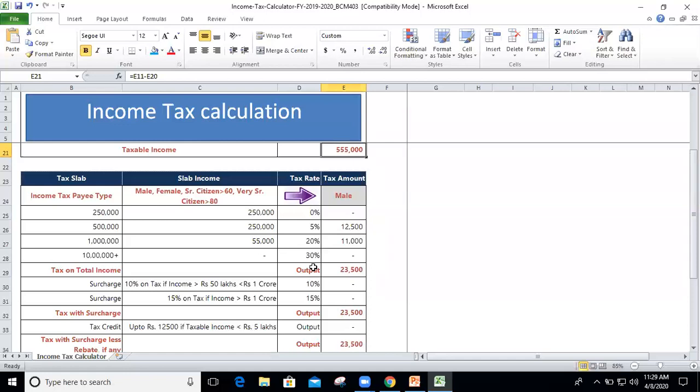Remember, it's not a straightforward tax calculation. We all know that this is a slab. Suppose I'm giving an example: the income is 9 lakh 50. From the very first region, you will get no tax, so up to 2 lakh 50 of your income there will be no tax. Then from 2 lakh 50 to 5 lakh, on 2 lakh 50 there will be 5%. Then from 5 lakh, not to 10 lakh because the income is 9 lakh, so up to rupees 9 lakh means 4 lakh, on 4 lakh it will be 20%.